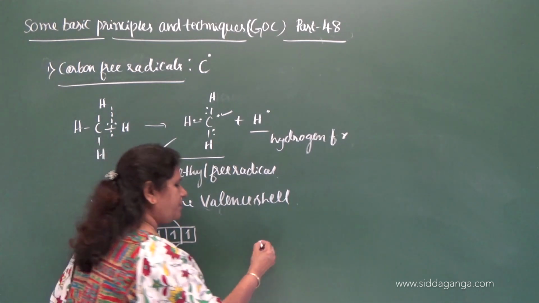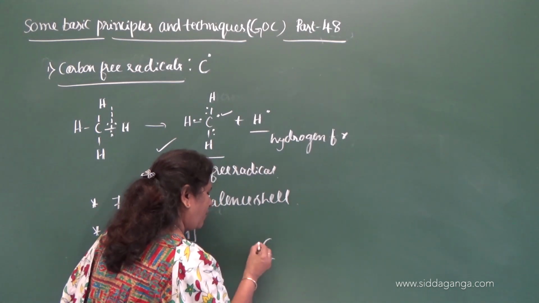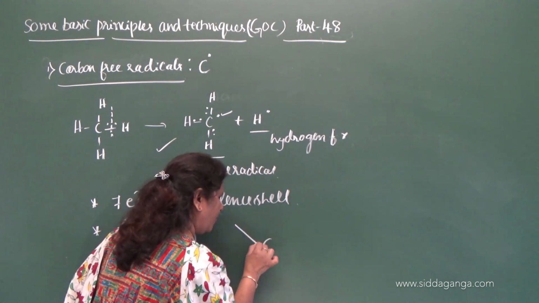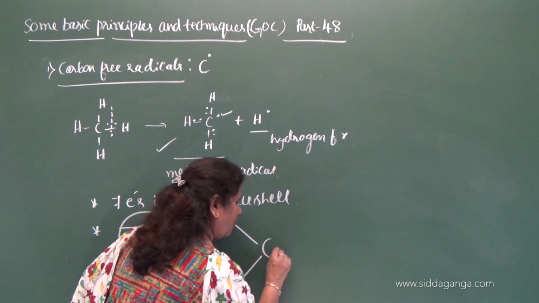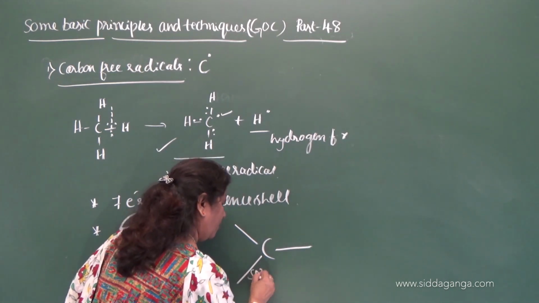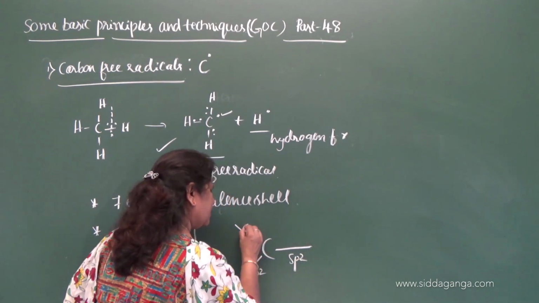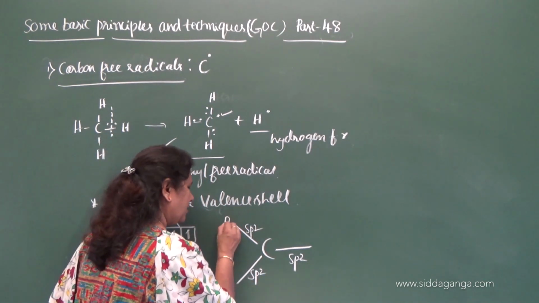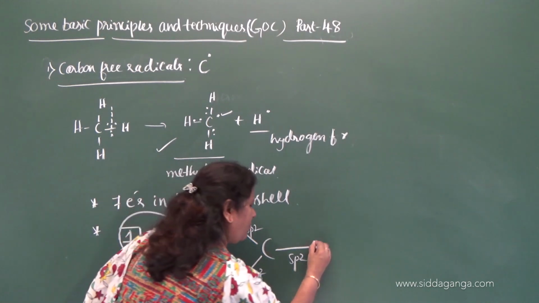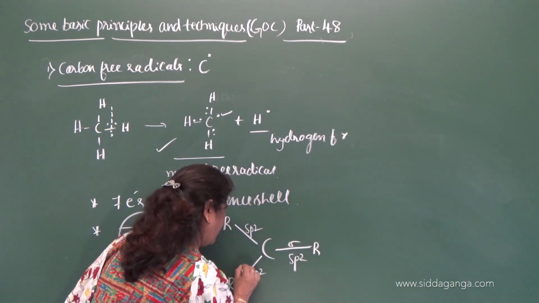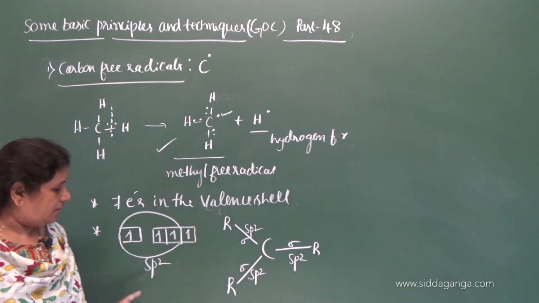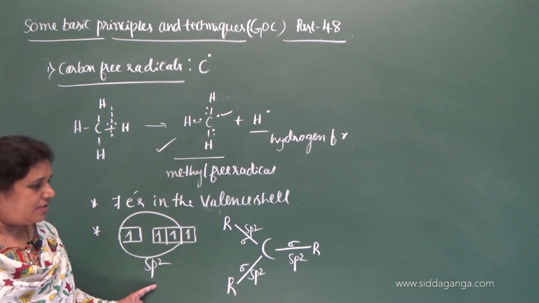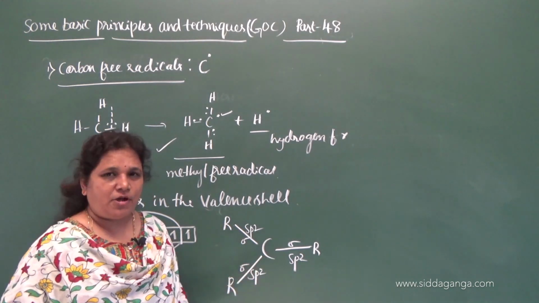By utilizing 3 sp2 hybrid orbitals, it forms 3 sigma bonds.